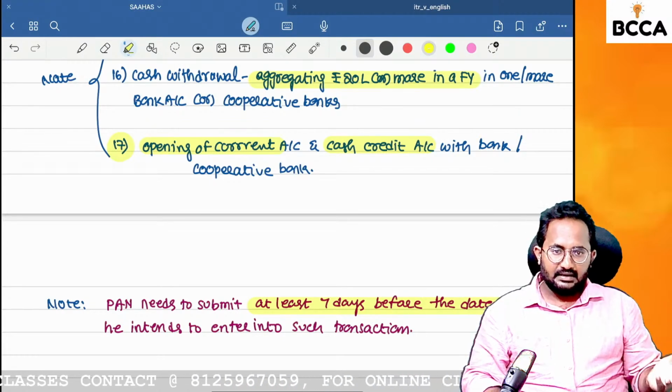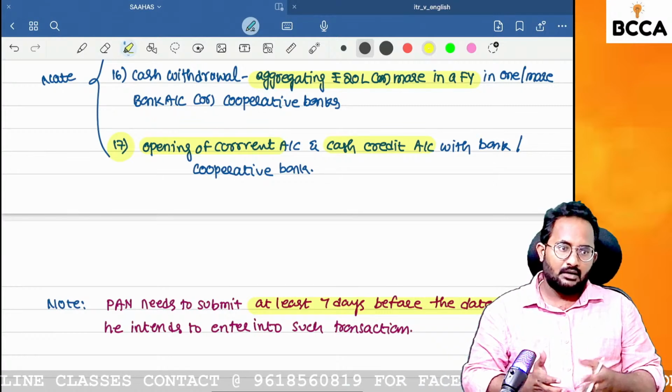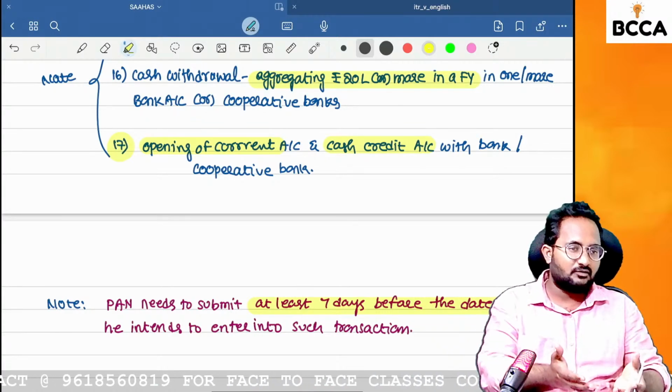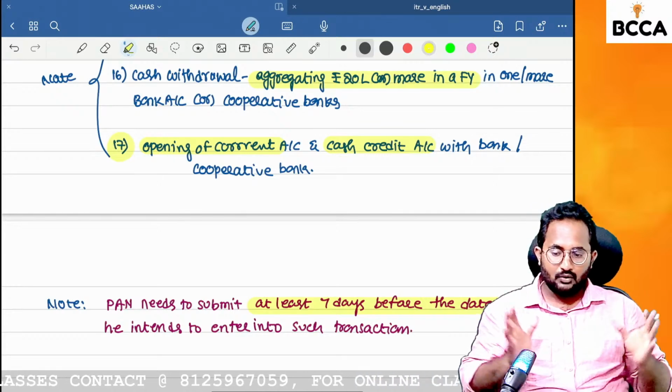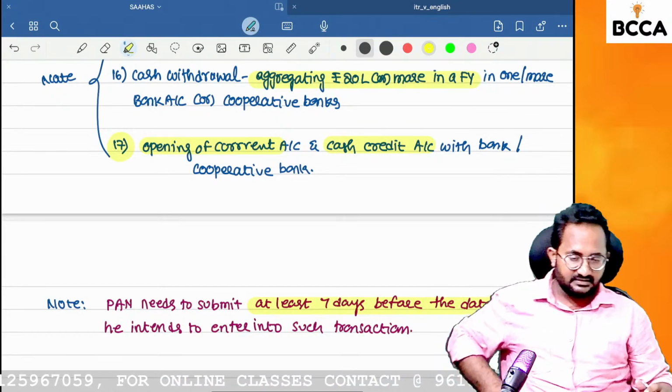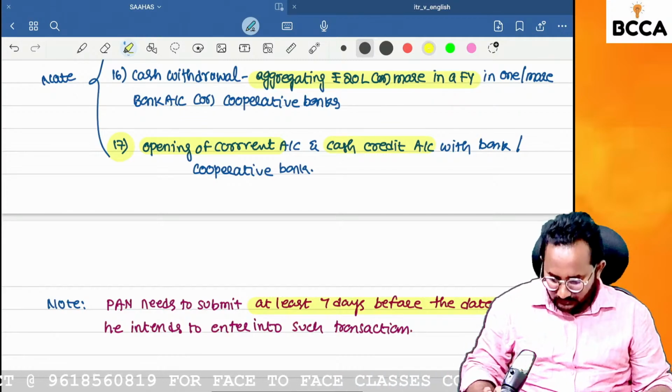If you want to get a current account, yes, please go to the bank. Today submit that PAN number. After that 7 days, maybe you will get the cash credit account as well as the current account. That means you have to wait for how many days? 7 days. Are you clear up to now?